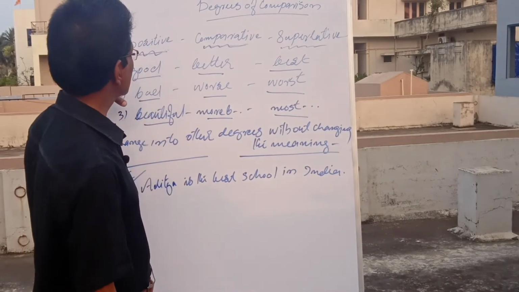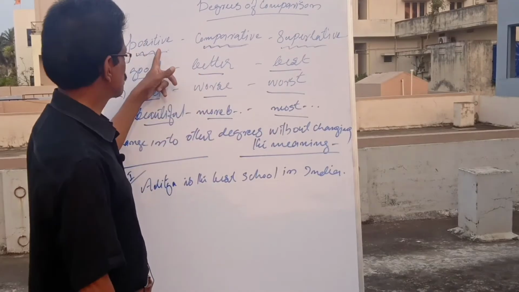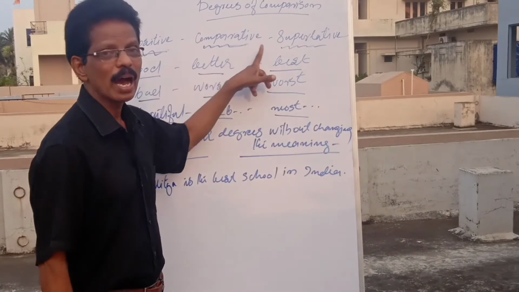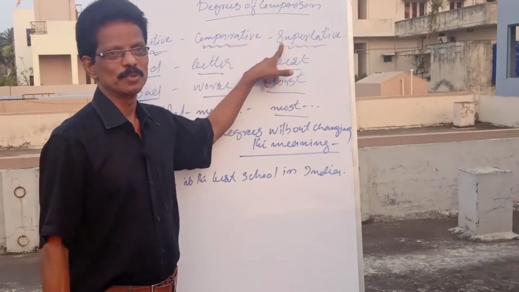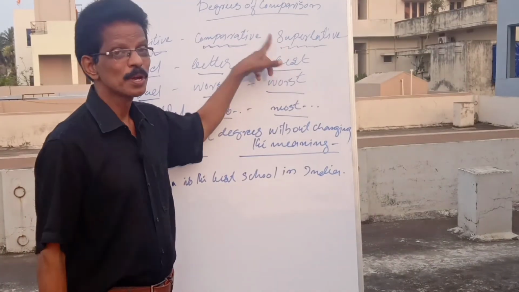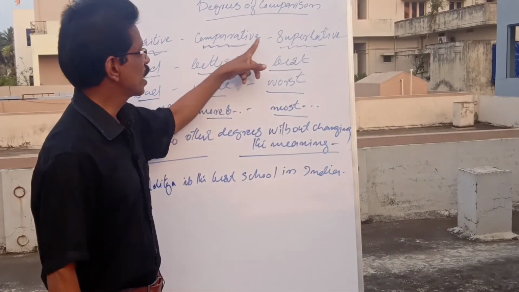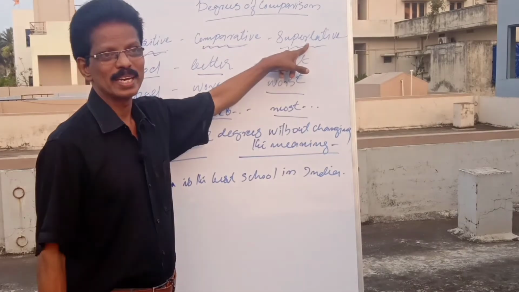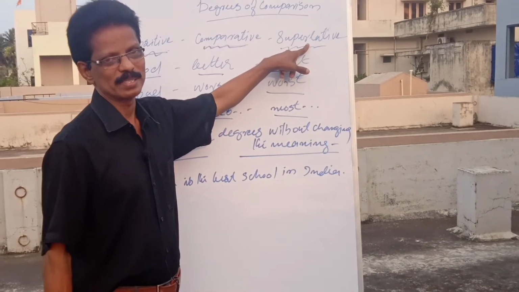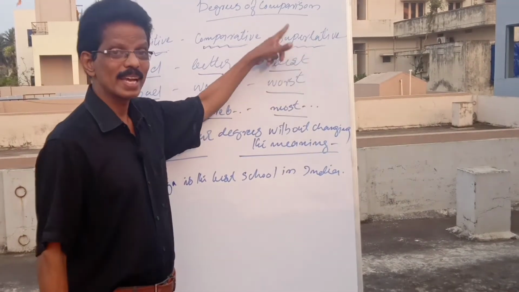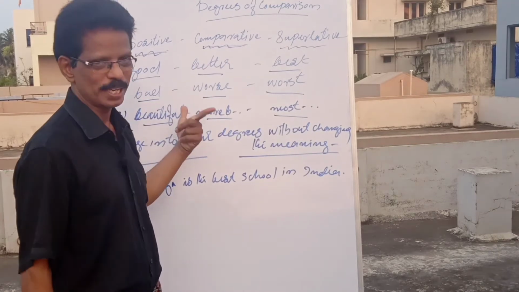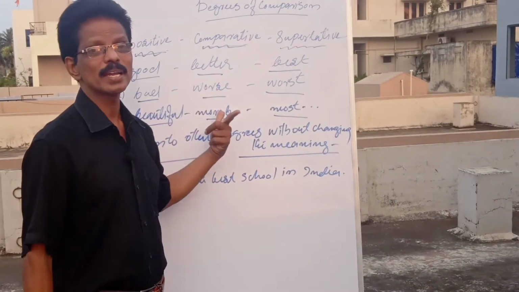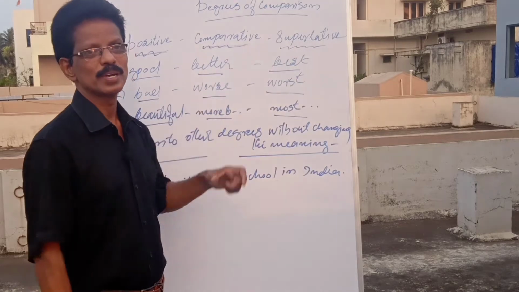So, 3 degrees of comparison: positive, comparative and superlative. Is it clear to you? Okay? There are 3 degrees: positive, comparative and superlative.